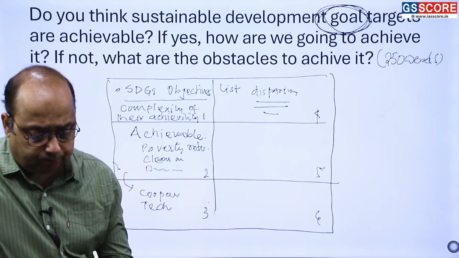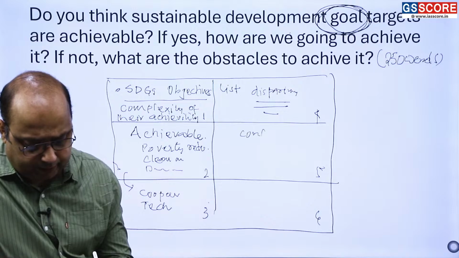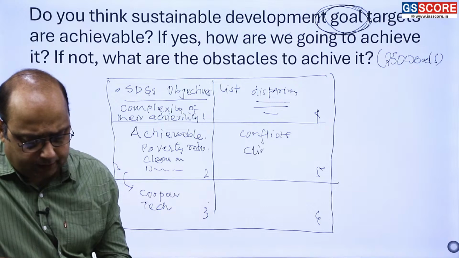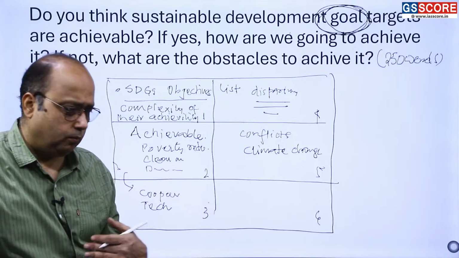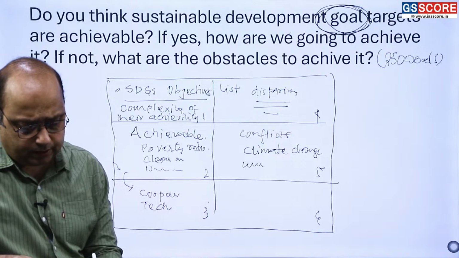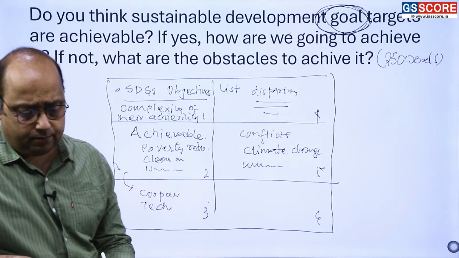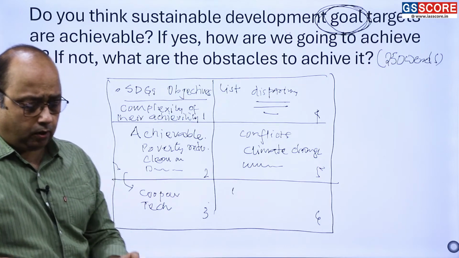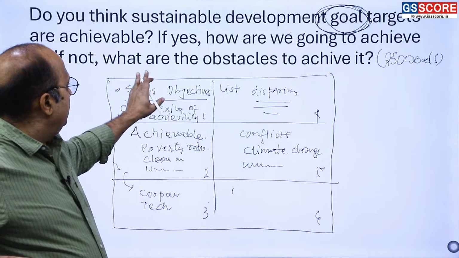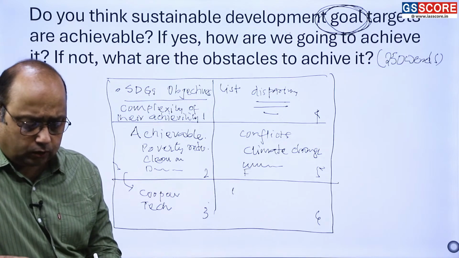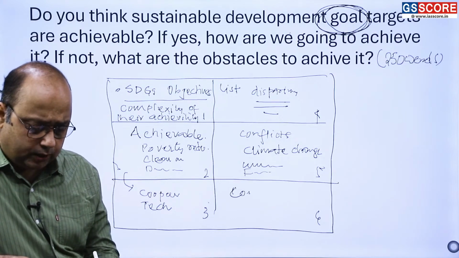So we have conflict, then we have climate change, which is very important. Climate change is breaking all these linkages, right? Then uneven distribution of resources, and then financial issues are there. Now if you have obstacles to achieve, then some things are still achievable. Then you have to write that financial constraints are there, and then you have to write a conclusion here.